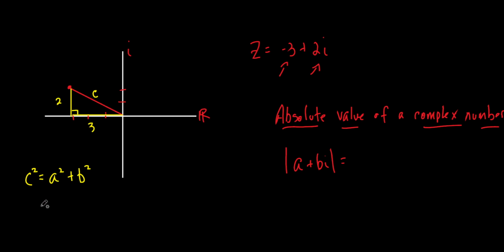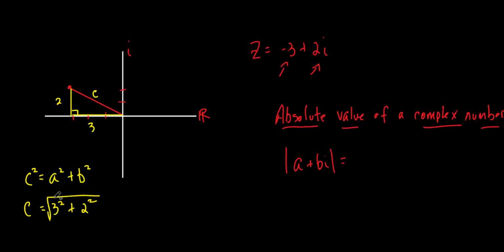All right, so let's find c. What are we going to do? It doesn't matter which one's a or b, so I go what? 3 squared plus 2 squared. Okay, and then if I want c by itself, what do I have to do? Square root it. Agreed? All right, so let's go back to this.